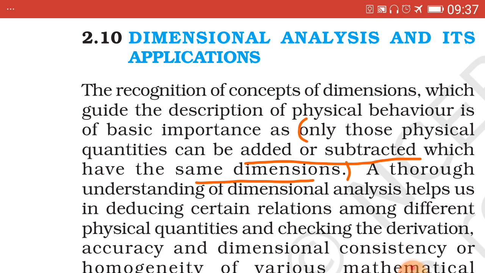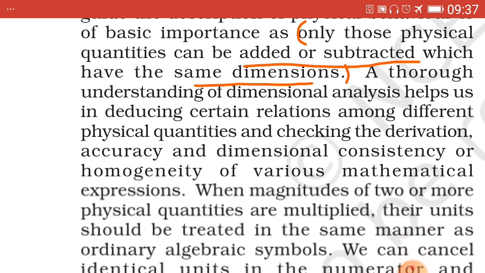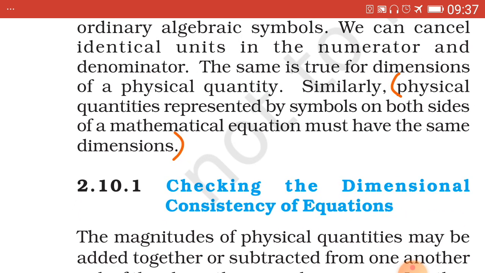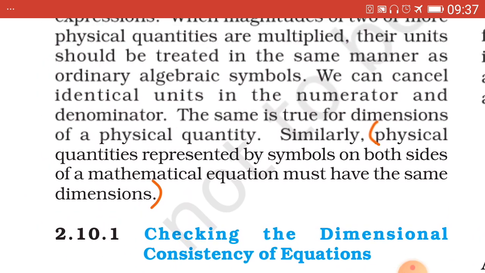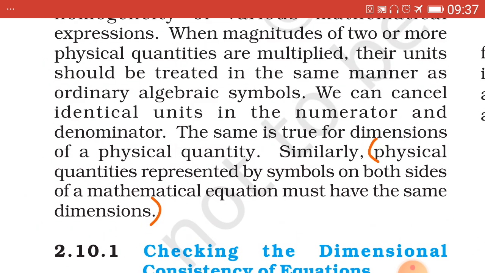Say centimeter plus centimeter can be added, but centimeter plus meter cannot be added or subtracted. Next one, physical quantities represented by symbols on both sides of a mathematical equation must have the same dimensions because of the above reason.